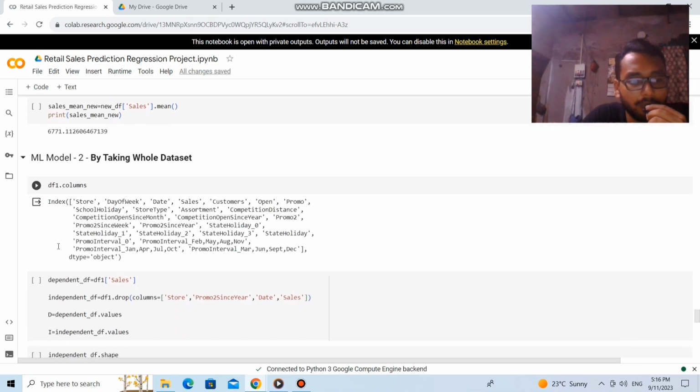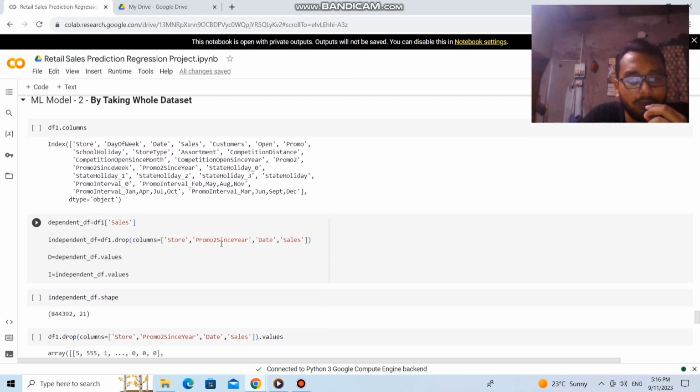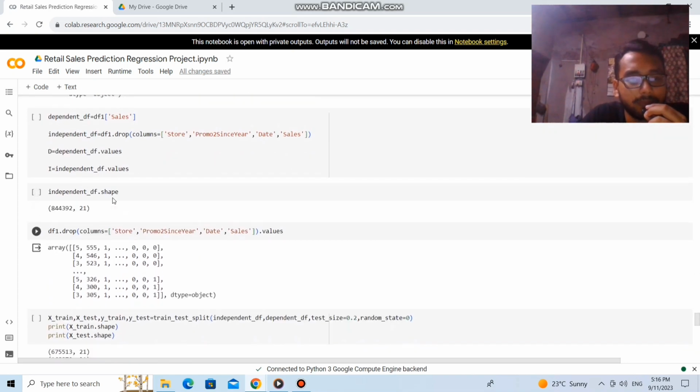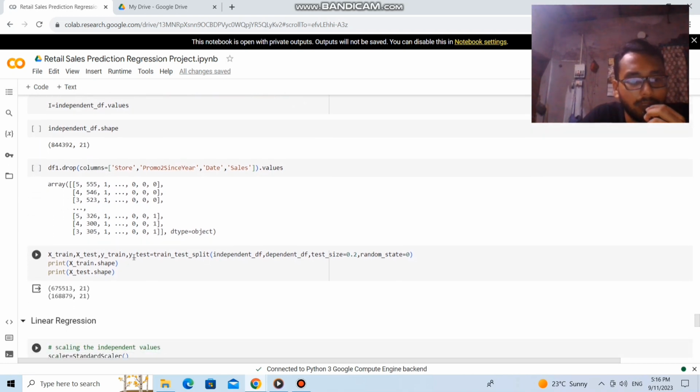Next is machine learning model 2, by taking the whole dataset. Here are all the columns of the dataset, and here is the dependent variable, which is sales, and here are the independent variables, where we drop the store, promo2, since, date and sales columns, as those columns are not in use in model prediction. So here is the shape of the independent variable dataset.